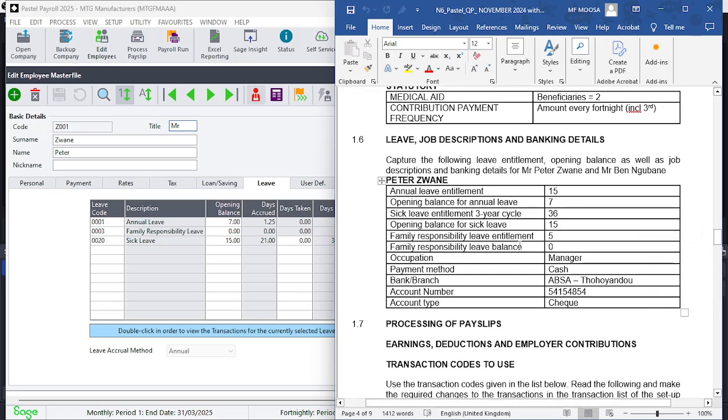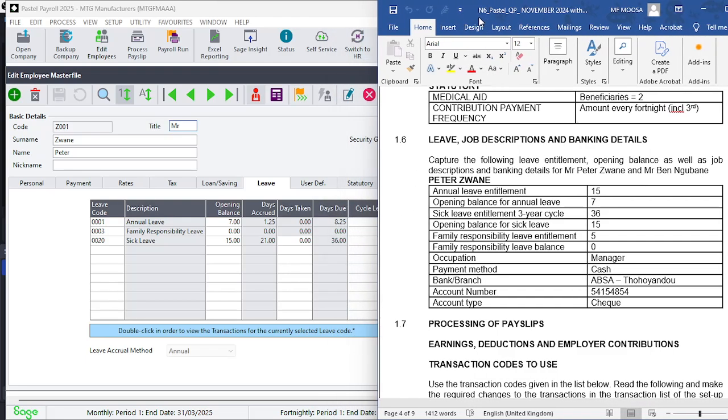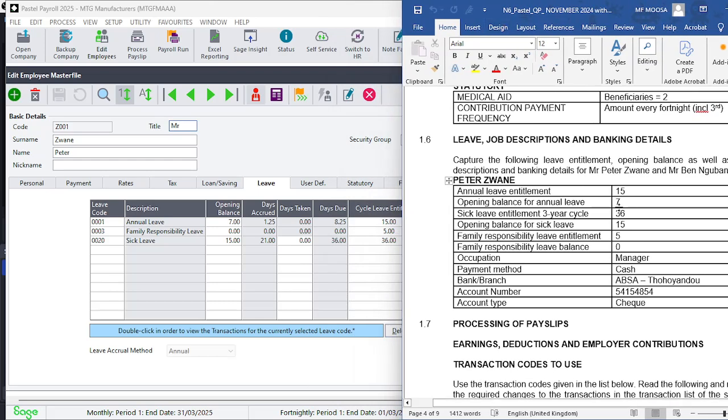There it is, Mr. Swane's annual leave entitlement is 15. If you look at it here, there it is, 15, and the opening balance is 7. Family responsibility is 0 with 5 as entitlement, and sick leave opening balance of 15 with 36 as entitlement.